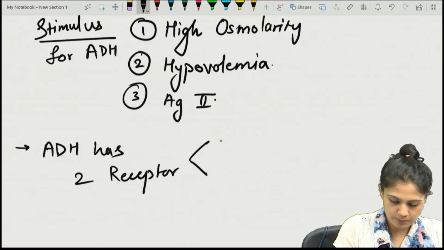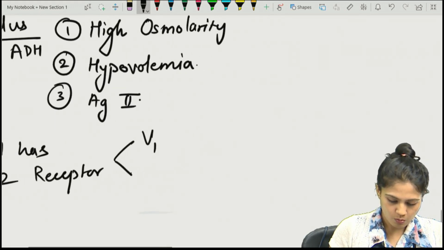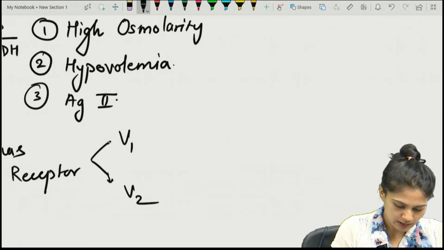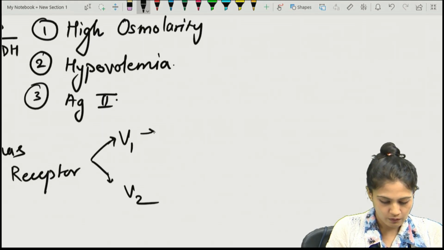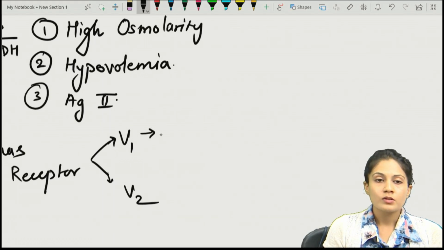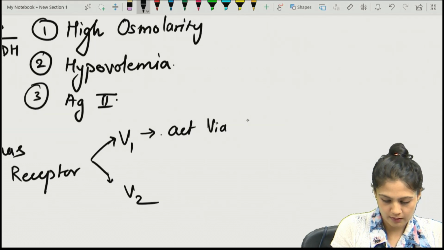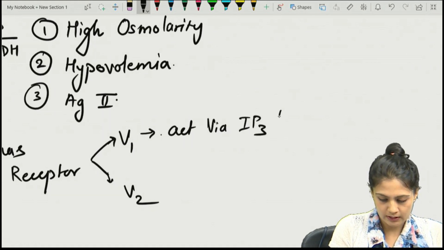What are those two receptors? One is the V1, and another is the V2. This V1 will act via IP3 DAG.